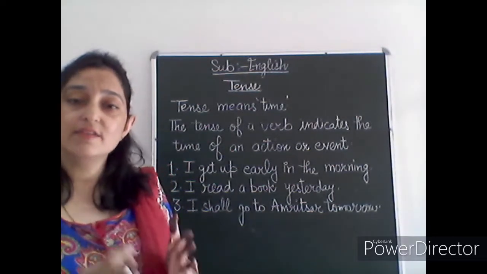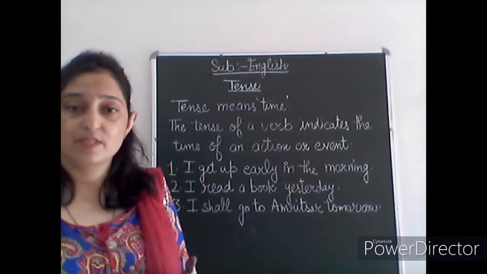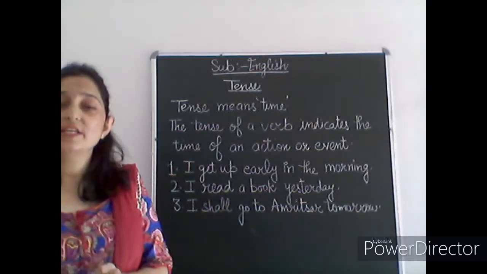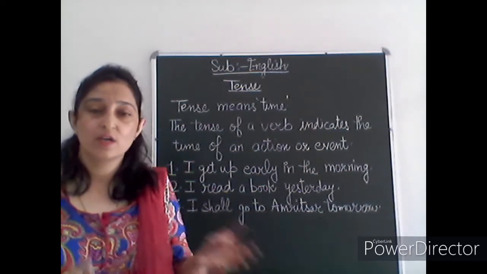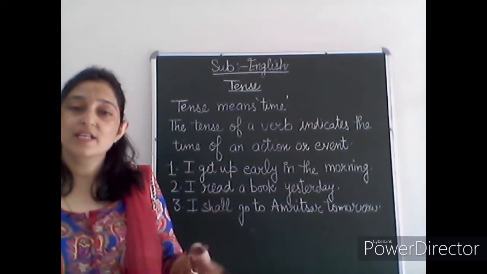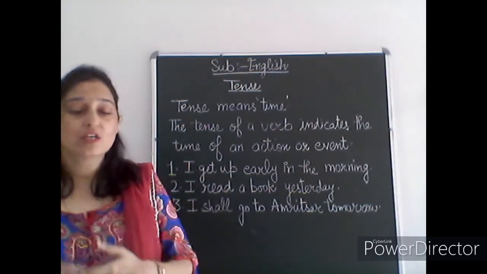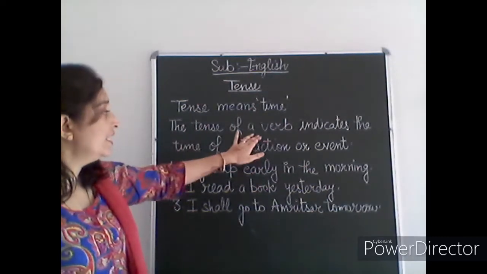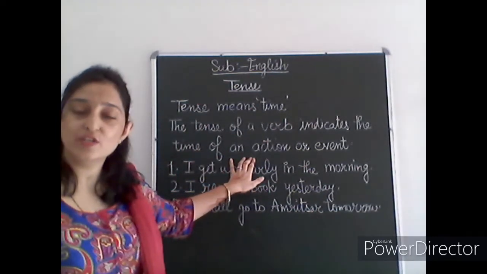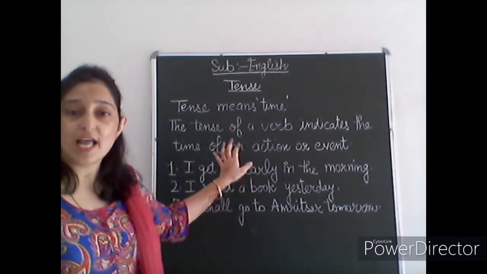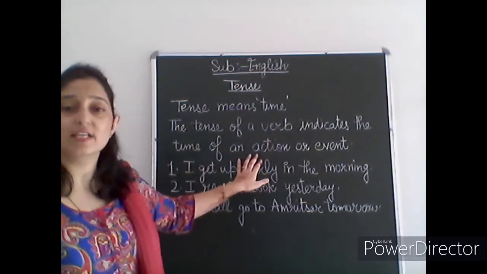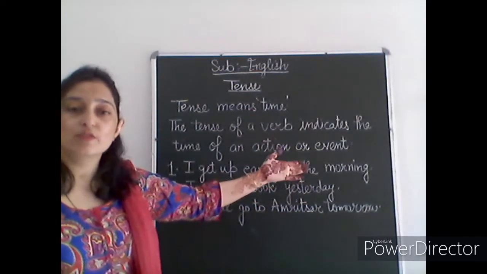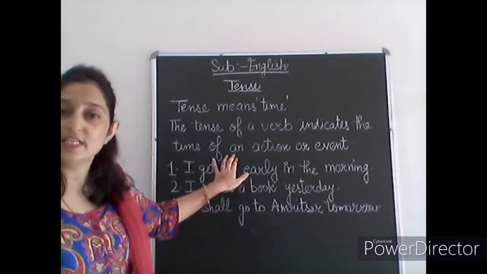So tense is divided further into three types: present, past and future, because time is divided into three types. Present is that which is going on, past is that which is already gone, and future is that which will happen later. So the tense of a verb indicates the time of an action or event. With the help of tense, you can easily tell when that action took place or what the time of that event was.